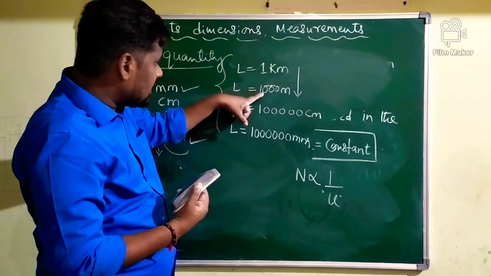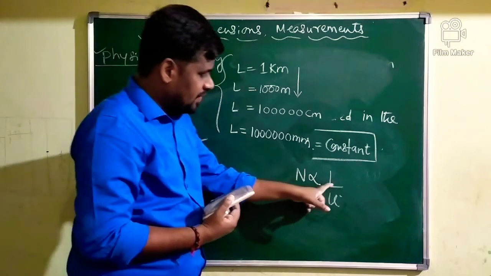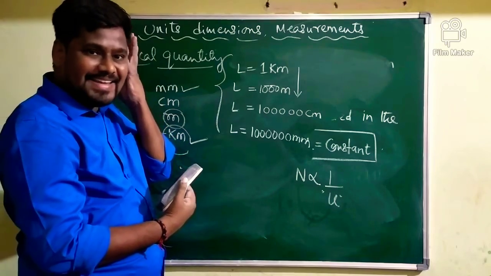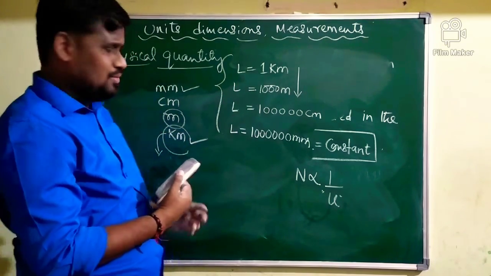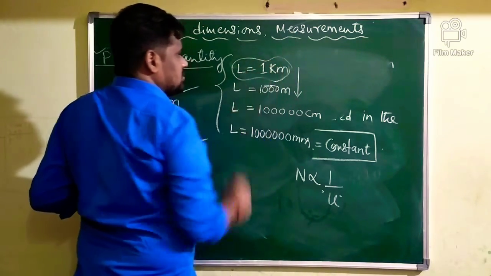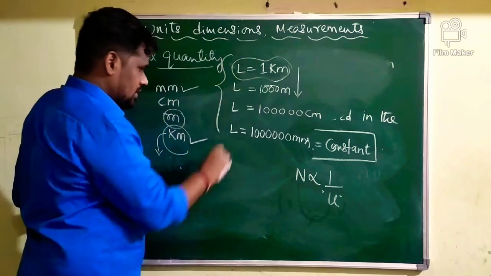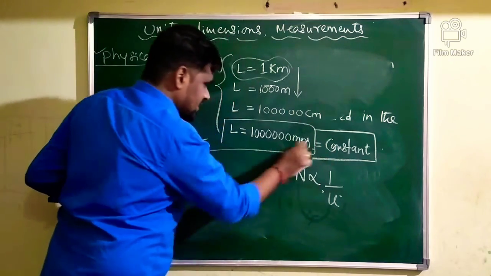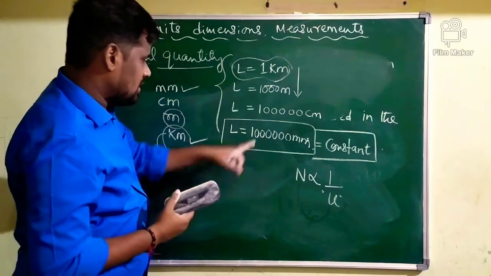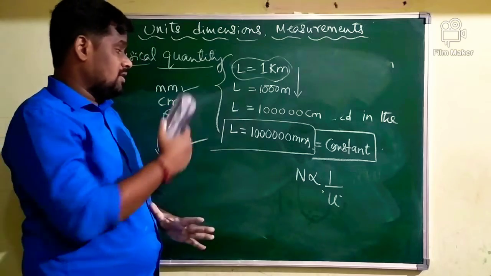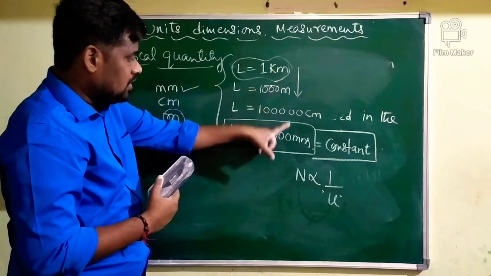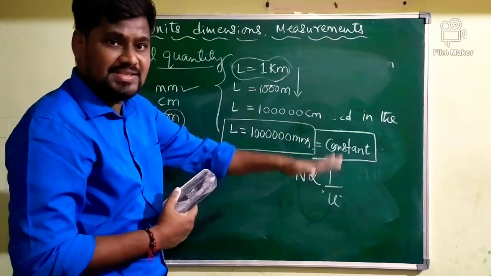Kilometer. As numerical value increases, definitely what happens? Unit of a physical quantity decreases here. Both are inversely proportional to each other. When a length is expressed in terms of kilometer, it was 1 kilometer. When the same length is expressed in terms of millimeter, it is 10 lakh millimeter. So from kilometer to millimeter, unit of a physical quantity is decreased.